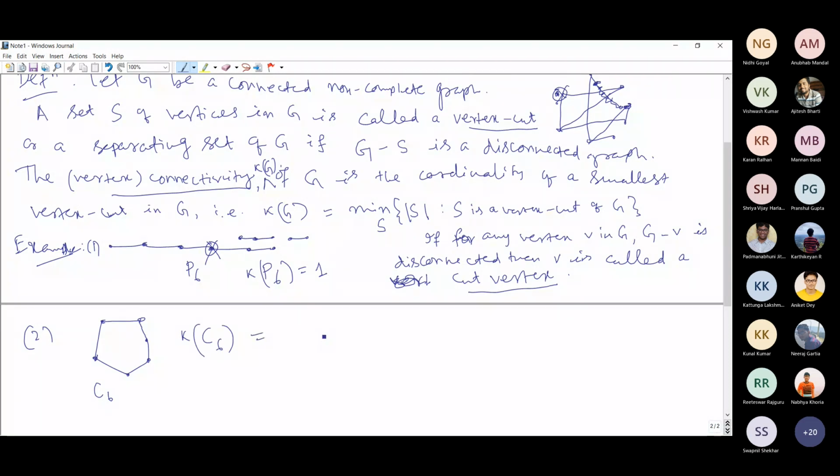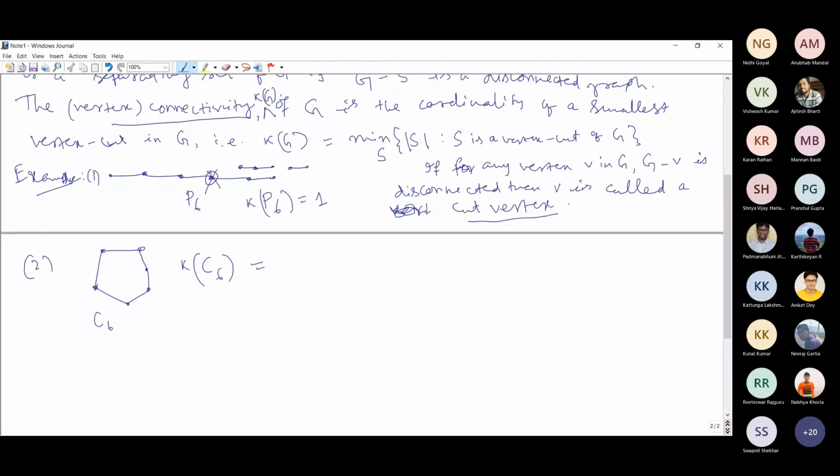Yes, it is equal to 2, right? If you remove any single vertex from this cycle, it is not going to be disconnected. So the vertex connectivity will be equal to 2.